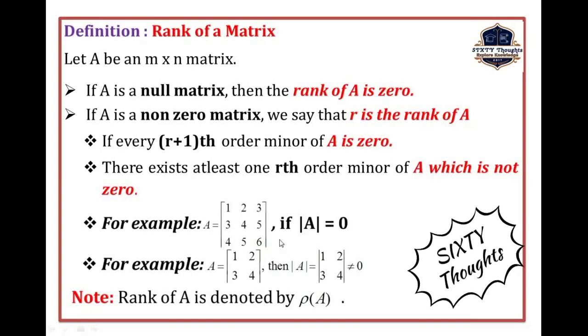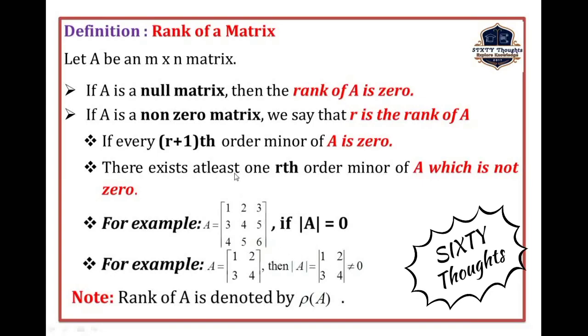So what is the meaning of rank of matrix? Only if A is a non-zero matrix can we say the rank of the given matrix. The first condition is that every (r+1)th order minor of A is 0, that means the determinant value is 0. Then we reduce that particular matrix. After that, again we find modulus of A. Once we get modulus of A not equal to 0, therefore the rank of that particular matrix is that order of matrix. This is called the rank of the matrix.